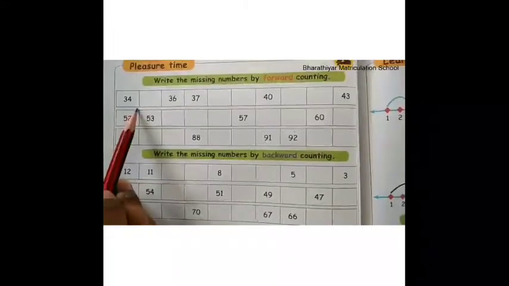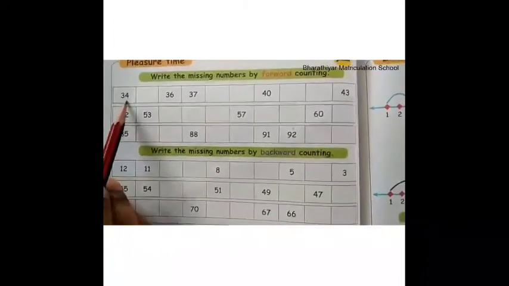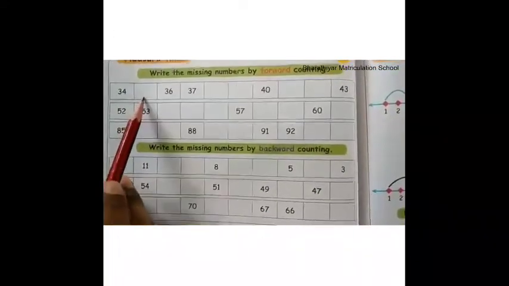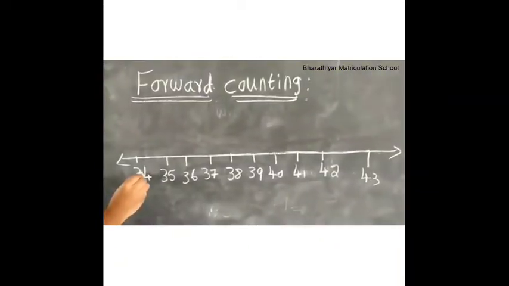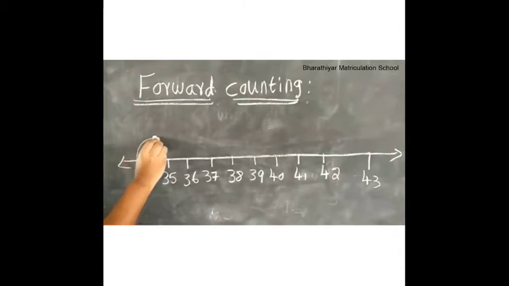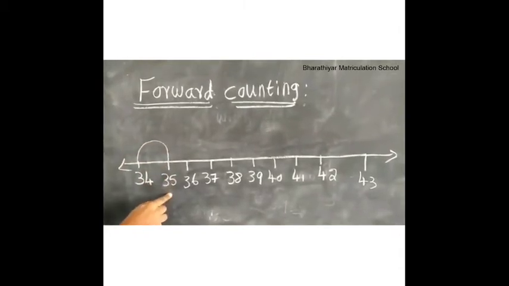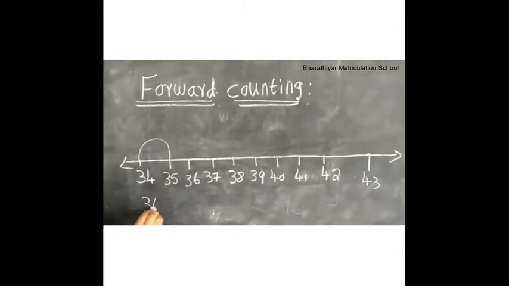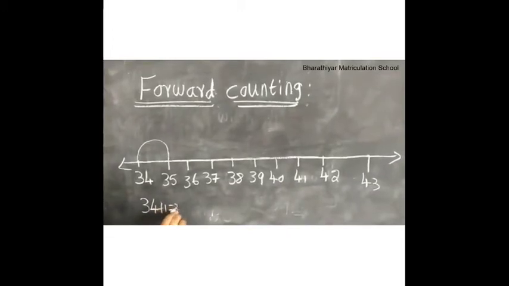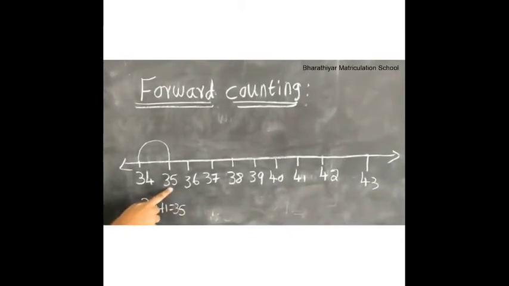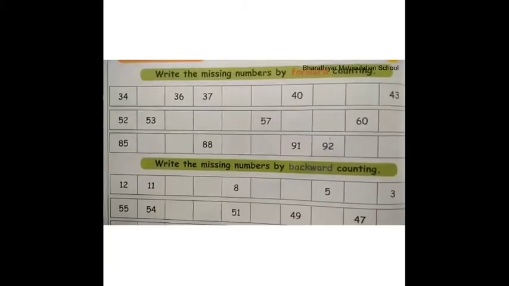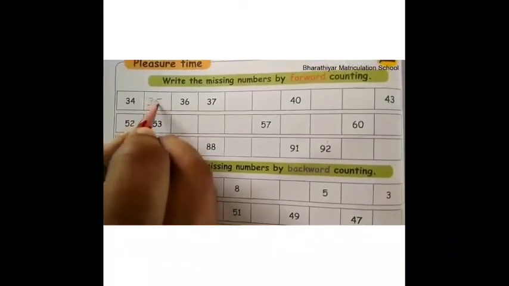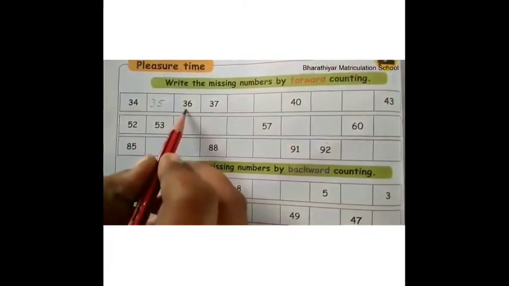Now, look at the table children. Number 34. What is the forward number of 34? If we add one more number to 34, we get 35. That is 34 plus 1 is equal to 35. Therefore, 35 is the forward number of 34. So, write 35 here. The next number is 36.